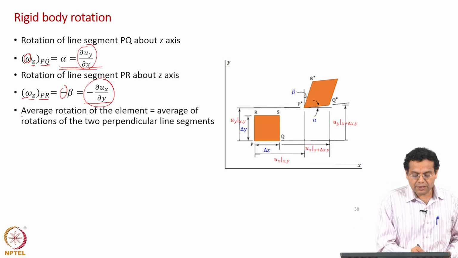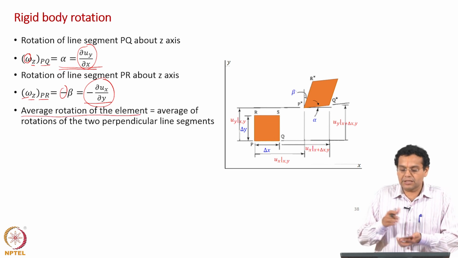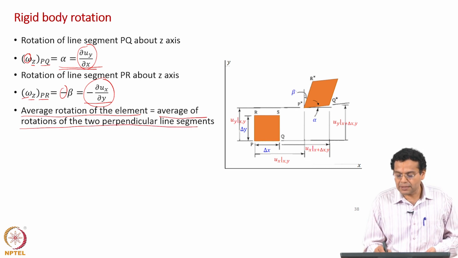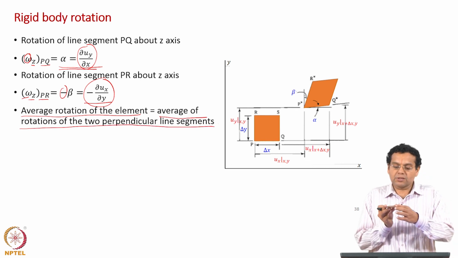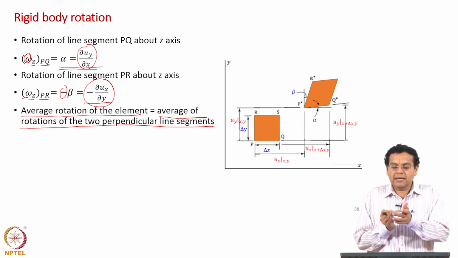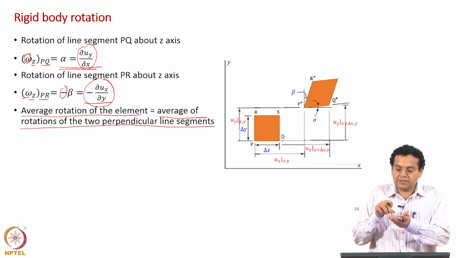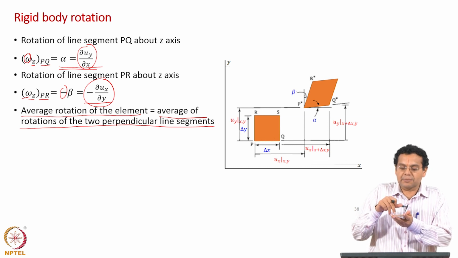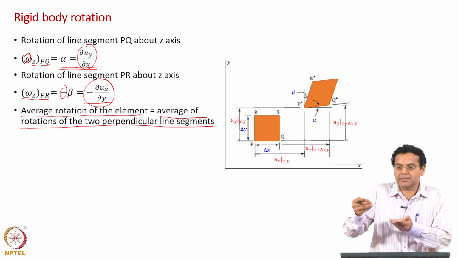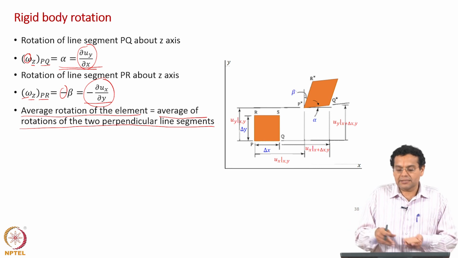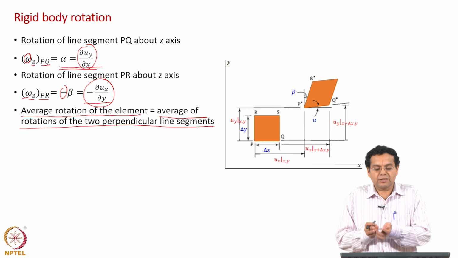So, the average rotation of the element is equal to the average of the rotations of the two perpendicular line segments. Earlier also we considered two perpendicular line segments and looked at the difference in angle, but now we are looking at the average of the rotation of these line segments from the initial state to the final state. Take this rotation, take the other rotation, find the average. That is how we define the rotation of the element.